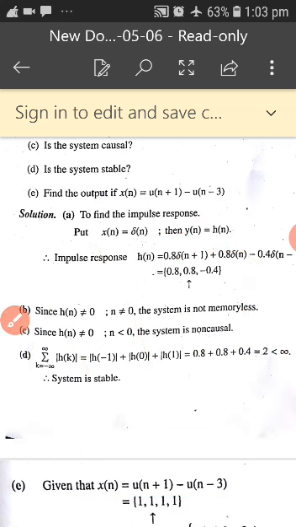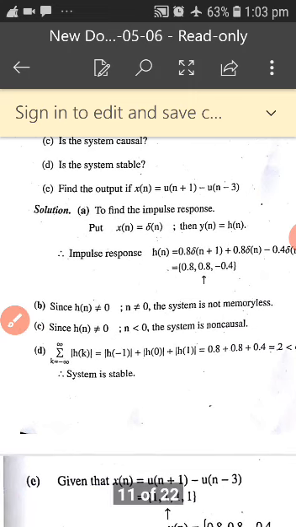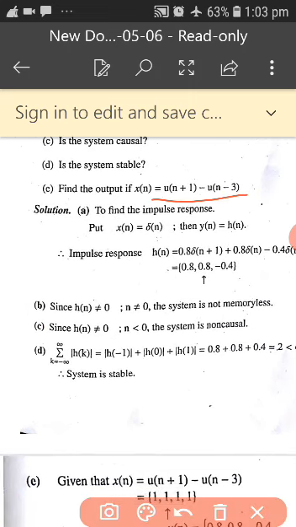Once again, I will show you. How? First draw the signal. When I draw the first signal, what is u of n?